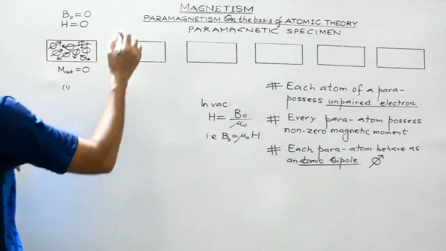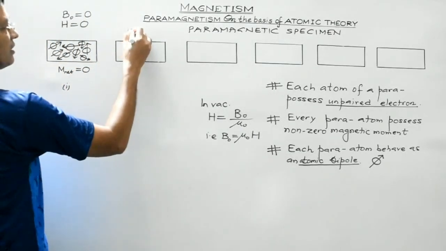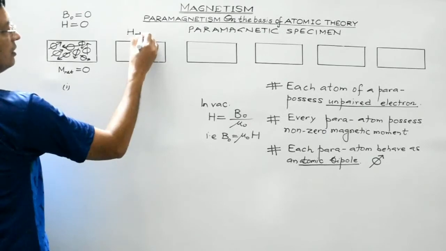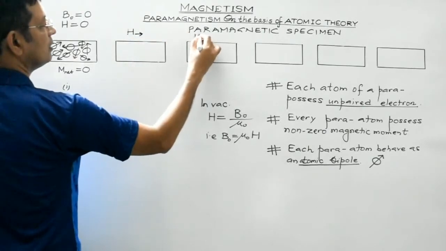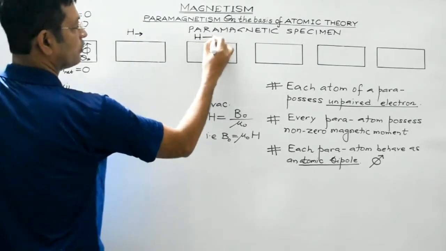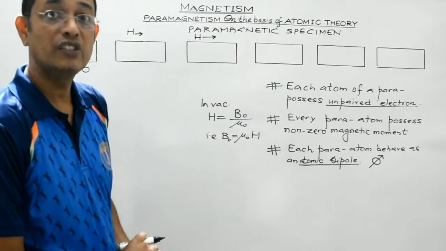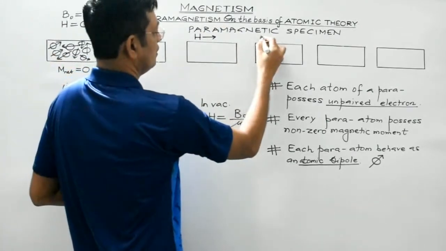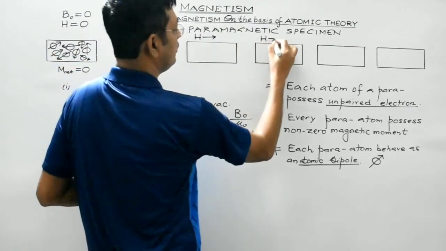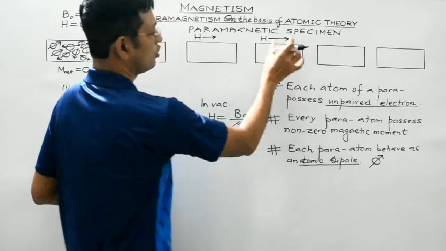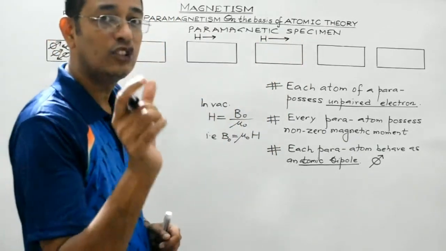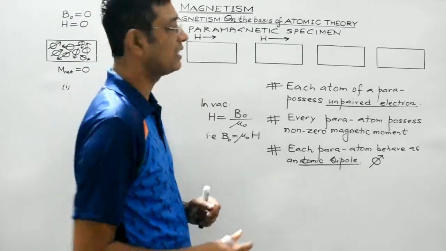So it's like this. Suppose the magnetic intensity is gradually increased. Here it will be made to increase further. So gradually the external field is increased, which is shown by the increase in the length of the arrow representing magnetic intensity.